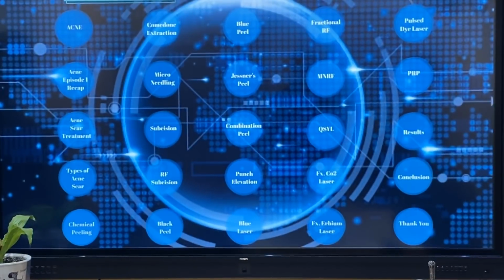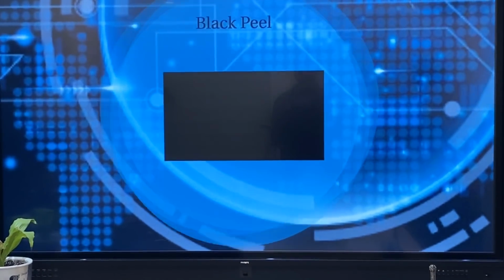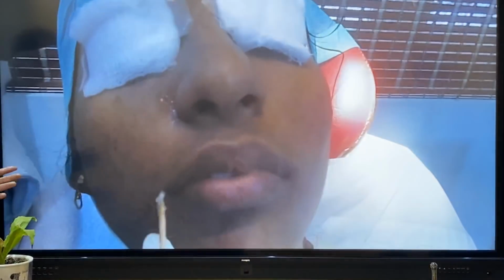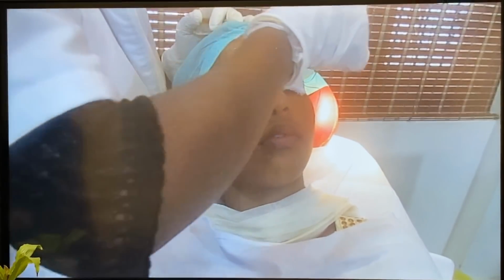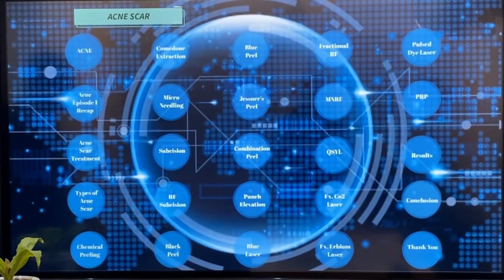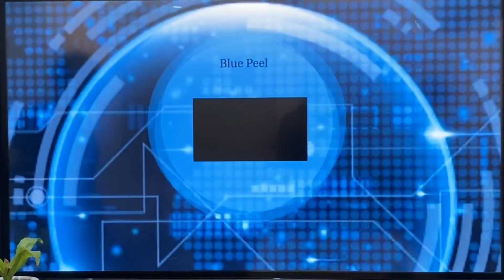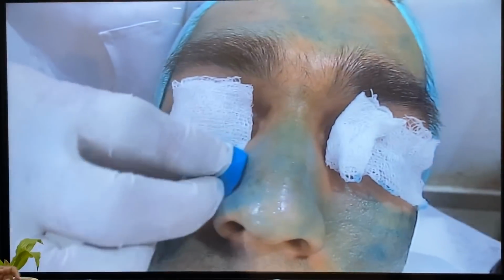And the next treatment we will see is the black peel. Black peel is not black in color actually. This is also very helpful in the treatment of mild scars. I'll just run through all this because after this there is a Q&A session, so I'll just mention what things are available. This is a blue peel.